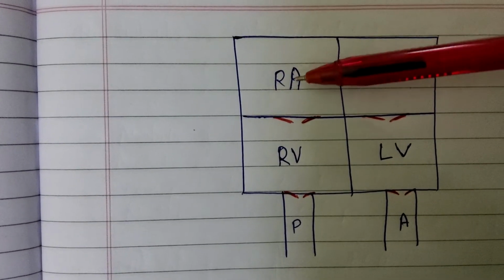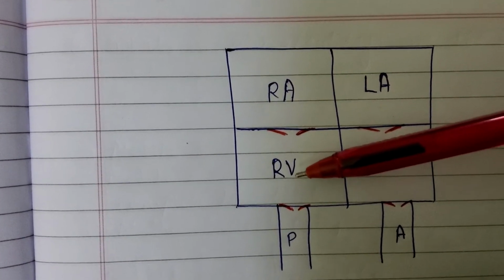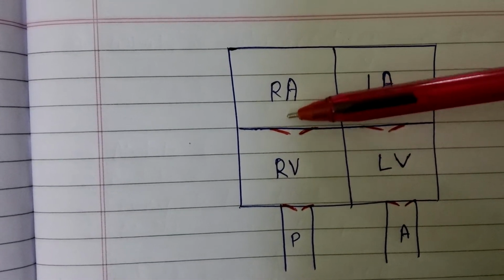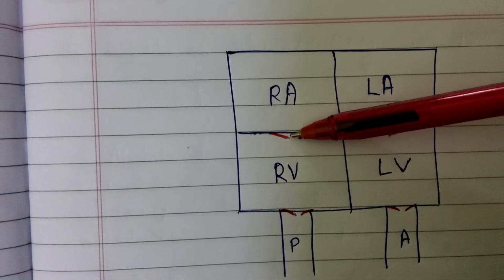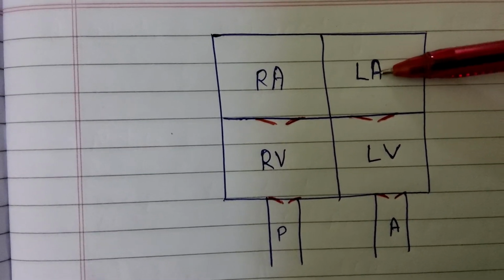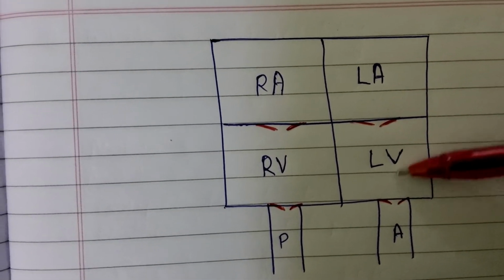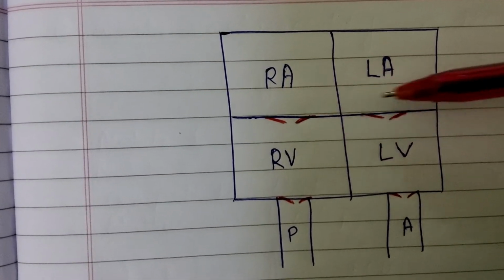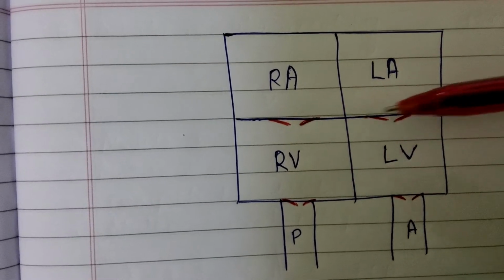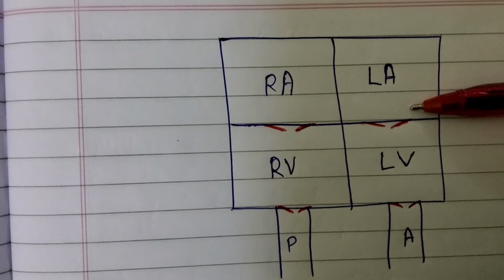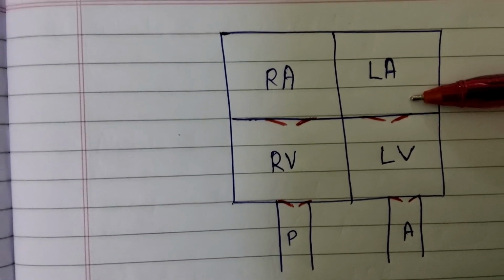Now blood from the right atrium enters the right ventricle. Once the blood enters the right ventricle, this valve closes. At the same time, when the blood from the left atrium enters the left ventricle, this valve closes. So the closure of these two valves, that is the atrioventricular valves, produces the first heart sound S1, that is lub.